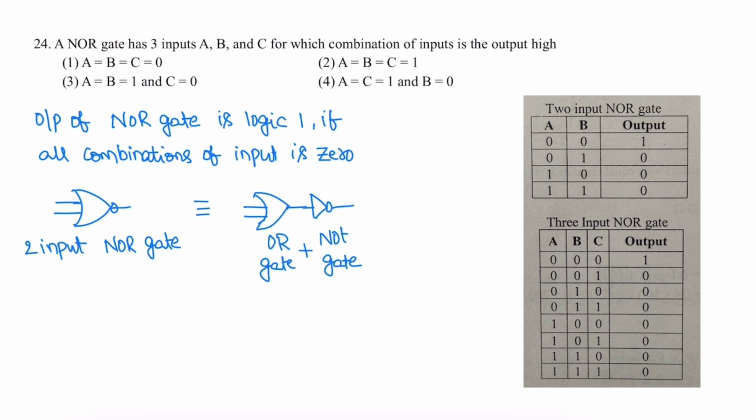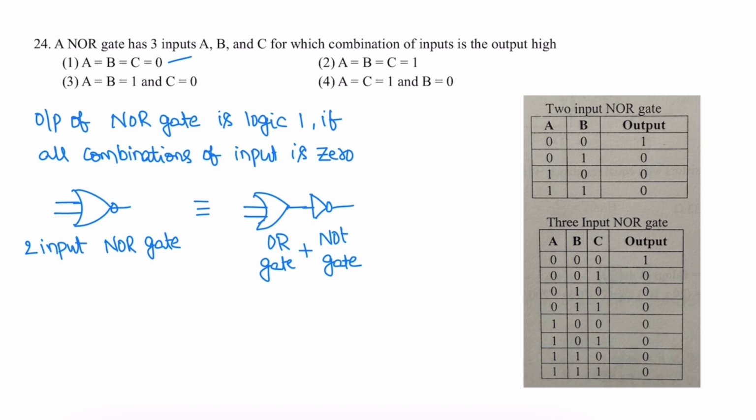Next question. A NOR gate with 3 inputs A, B, C: for which combination of inputs is the output high? Let us see the truth table for a 2 input NOR gate and a 3 input NOR gate. For a 2 input NOR gate, 0 0 gives 1, and for all the remaining combinations the output is 0. Similarly, for a 3 input NOR gate, for the all 0 combination the output is 1, and for all the other combinations from 0 0 1 to 1 1 1 the output is 0. For a NOR gate, the output is 1 if all the inputs are 0. So option 1.